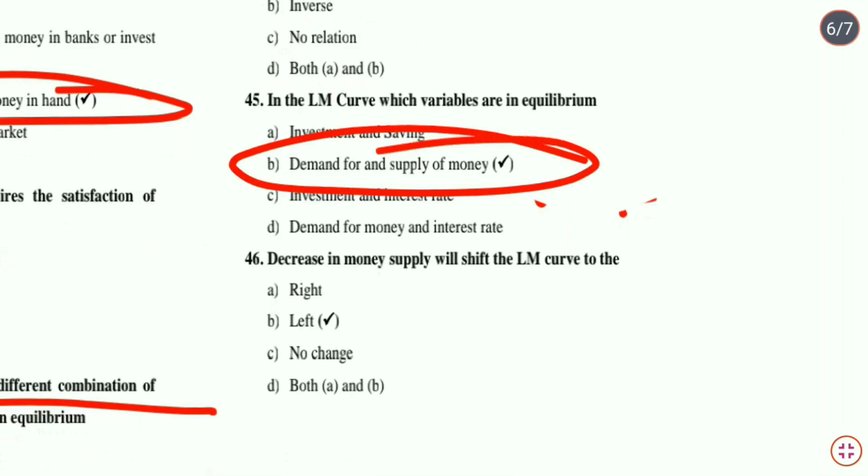Decrease in money supply will shift the LM curve to the, मैंने पहले ही कहा था, in the derivation of LM curve we are keeping the money supply as constant, but if the money supply increases or decreases, that will cause the LM curve to shift. If money supply increases, that will cause the LM curve to shift rightwards, and if the supply of money decreases, that will cause the LM curve to shift leftwards. So decrease in money supply will shift the LM curve to the left. Option B is the correct answer.